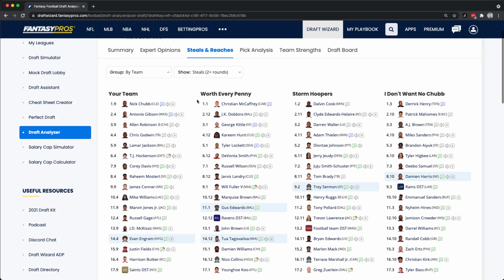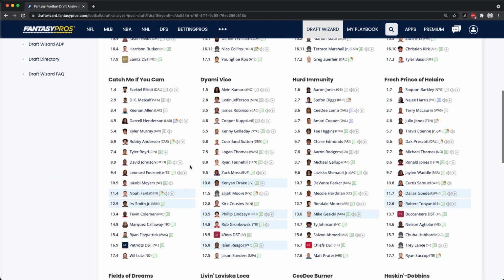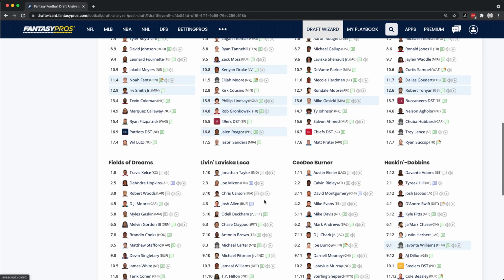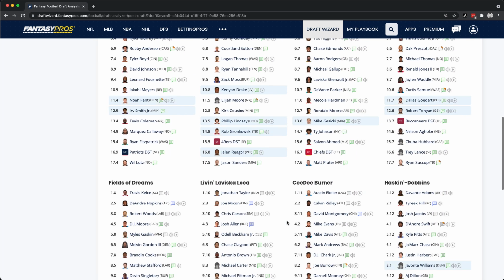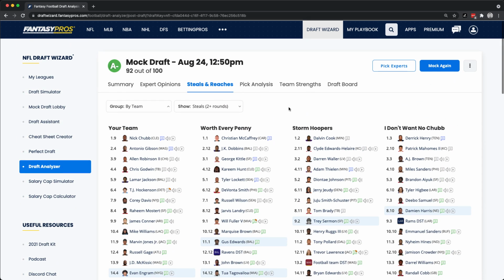So you could take a look here and see that the only steal I really got was Evan Ingram, but there is this team here that clearly got a lot of nice late round steals. It's a great way to understand where you can pick up better player value throughout the draft.